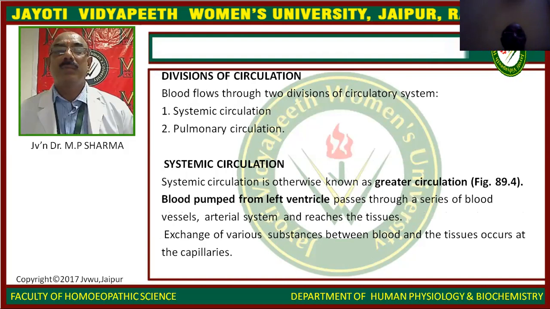Divisions of the circulation. The blood flows through two divisions of the circulatory system: systemic circulation and pulmonary circulation. Systemic circulation is otherwise known as greater circulation. Blood pumped from the left ventricle passes through a series of blood vessels, the arterial system, and reaches the tissues, and exchange of various substances between blood and the tissues occurs at the capillaries.